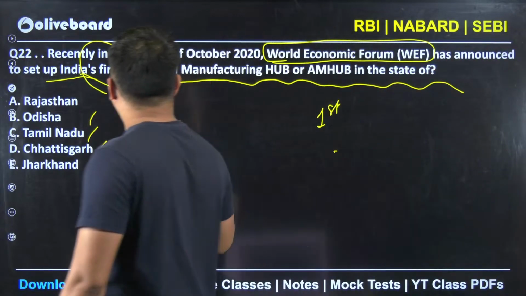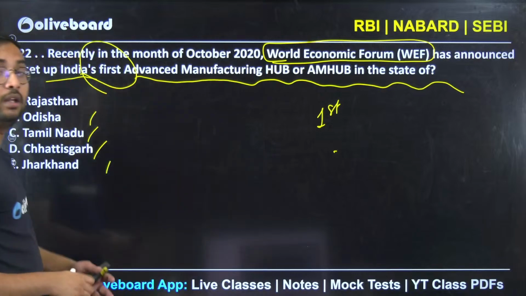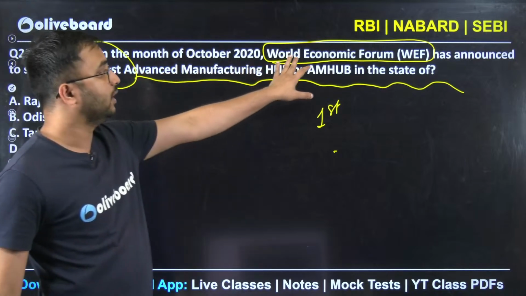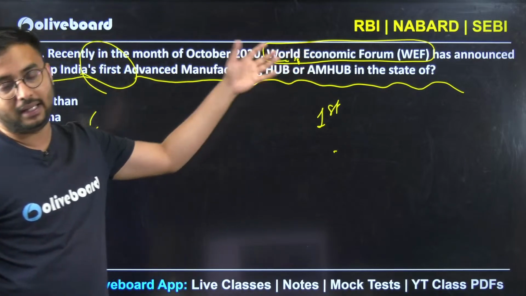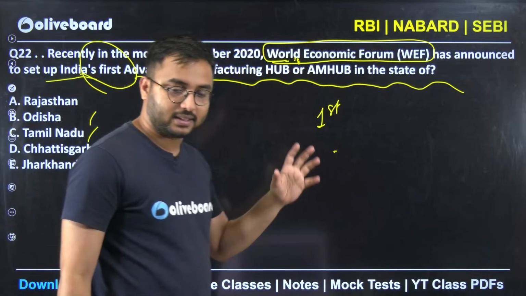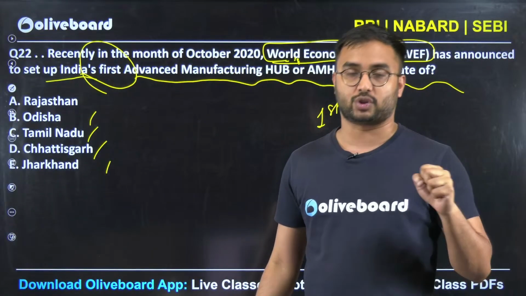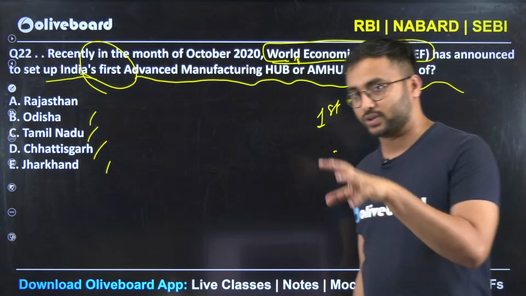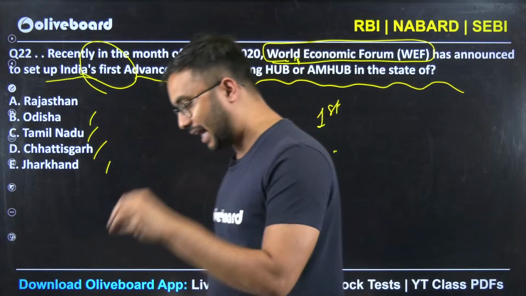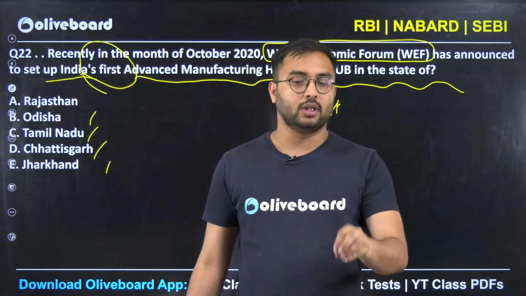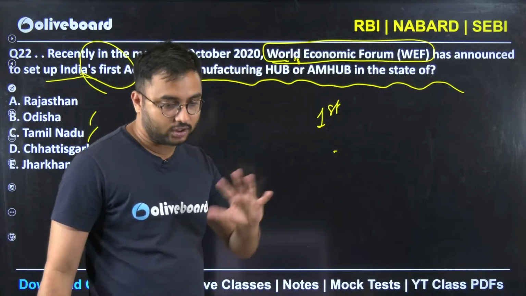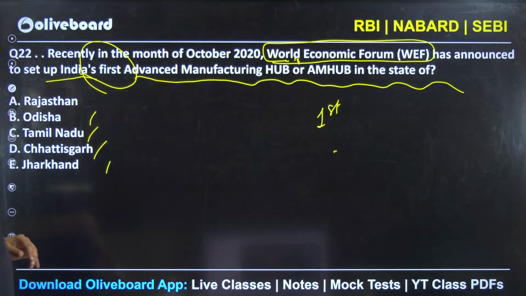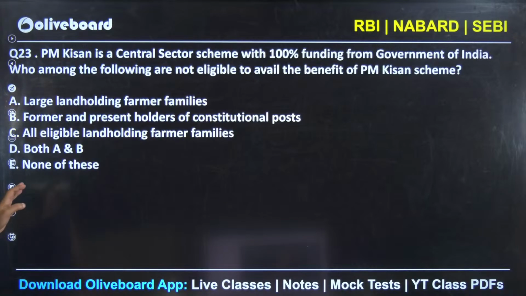Very good. So when you are looking at such questions, this particular news would have had World Economic Forum in the newspaper. So definitely such questions, this is how you can pick the questions. This is how you can pick the proper news. Is this news important for RBI or not? And is this news not important for RBI or not? This is what you understand from these particular questions. The answer here is very simple. It's Tamil Nadu. Let's move forward.